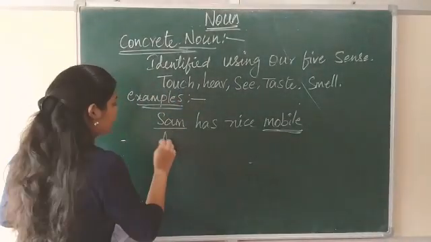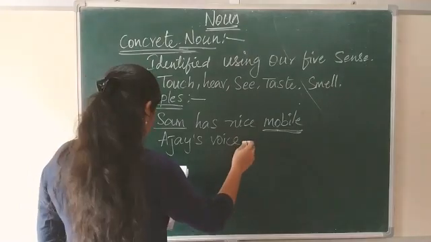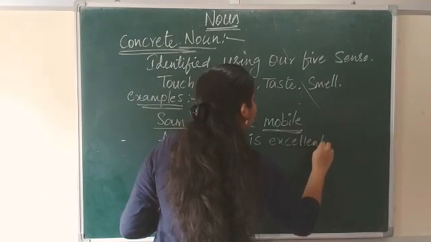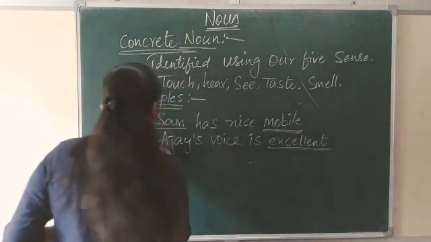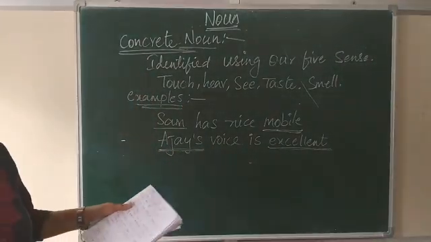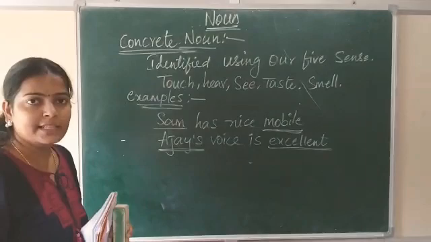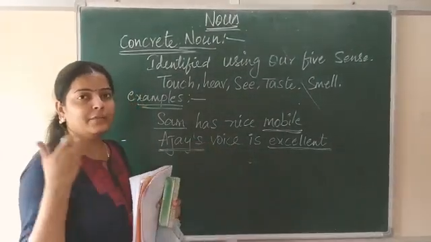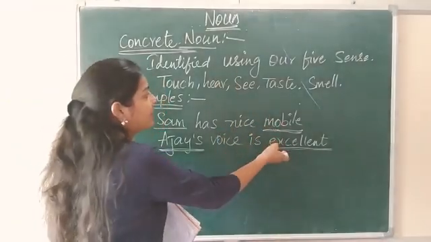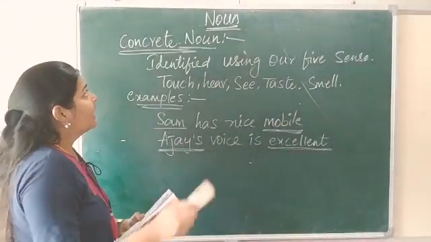Next, Ajay's voice is excellent. So whose voice is excellent? Ajay's. So Ajay is the name of a person, and excellent means, how do you know that? We saw his intelligence. Yes. So that voice is brilliant. We heard the voice. It is very nice. So by using the sense organs, we heard the sound. So it is excellent. Now, I hope you understood this.